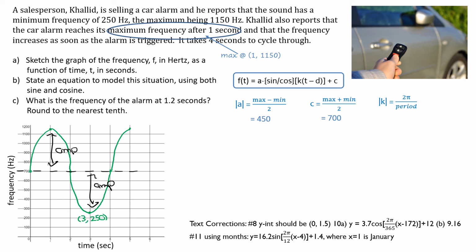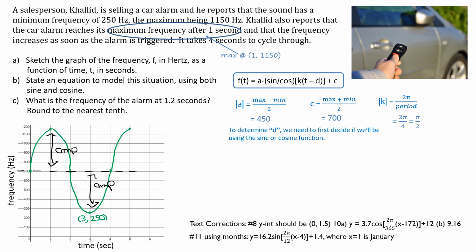The K value, so we're looking for a positive K value here. That's 2 pi divided by the period. So what is the period? The period is 4, so we reduce that and we get pi over 2. So those 3 parameters are done. The D value changes whether we're doing sine or cosine, and for this question we have to do both of them. So let's start first with the easiest one in this case, which is sine.